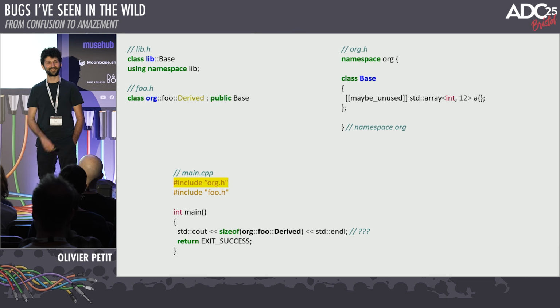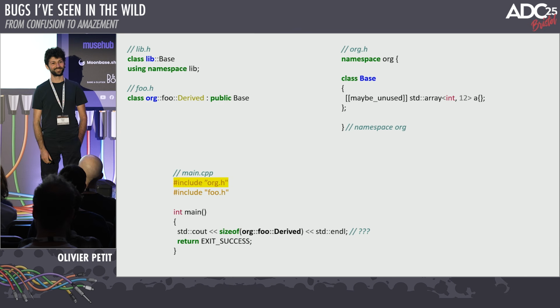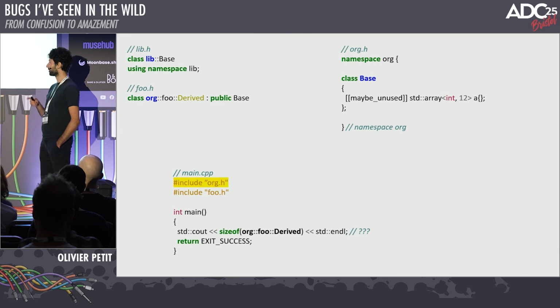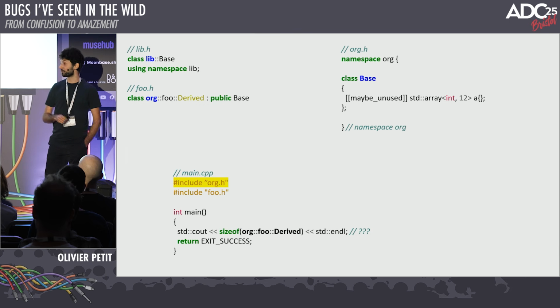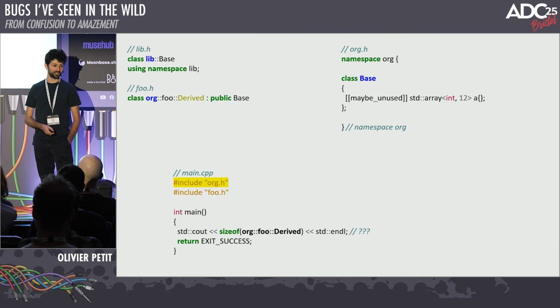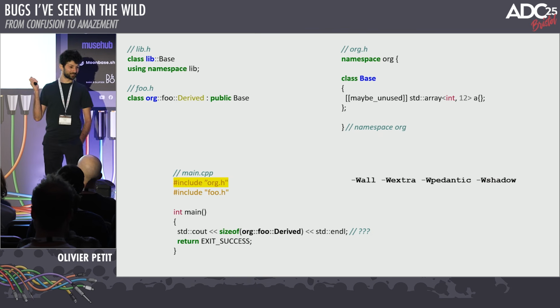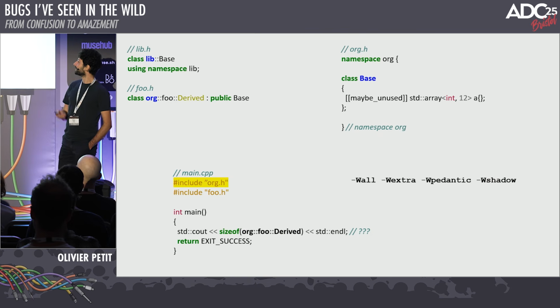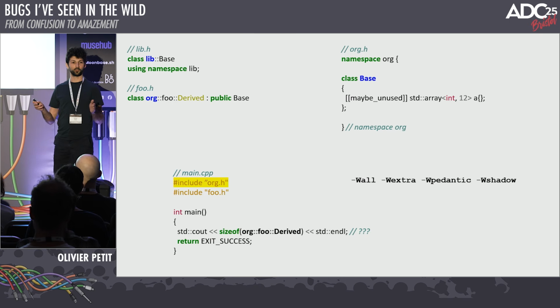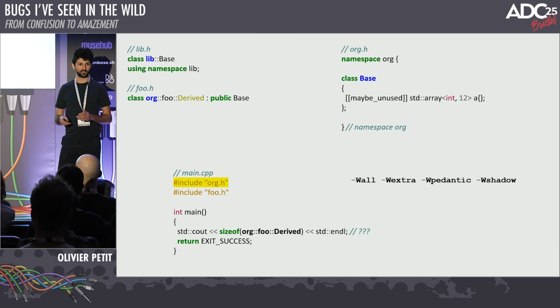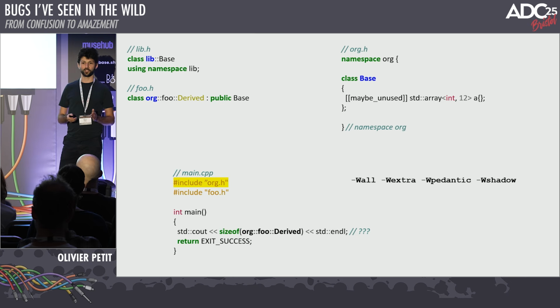Someone at the back? I believe the modules will compile, but not link. So that's not technically correct. No, it compiles with no warnings, even with all of those. And it links just fine because the full names of all these symbols are different, right? They're all in separate namespaces. There's no duplicate symbol issue.